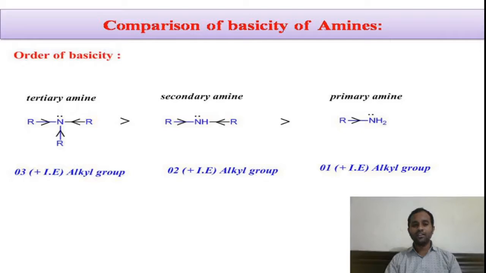Now, according to our discussion, since in the tertiary amine it is having 3 alkyl groups, therefore the availability of electrons on the nitrogen atom is high, therefore it can easily donate its electron pair, therefore its basicity is high compared to the primary amine, and this is the order of basicity as per the theoretical discussion.